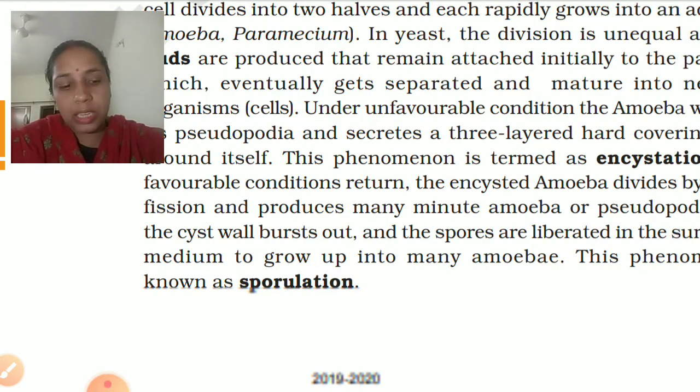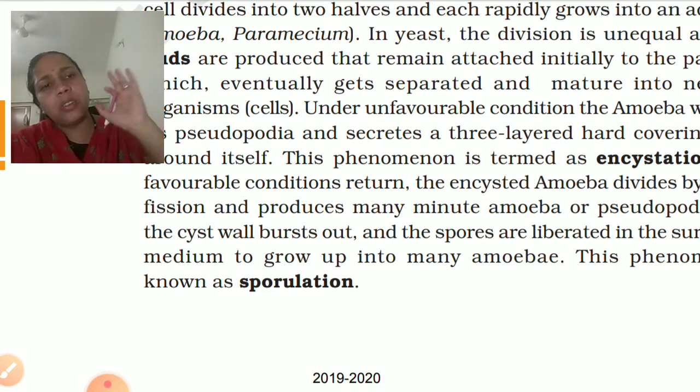What are spores? Spores are the reproductive cells of many multicellular organisms, and these spores are capable of producing daughter cells by their growth.